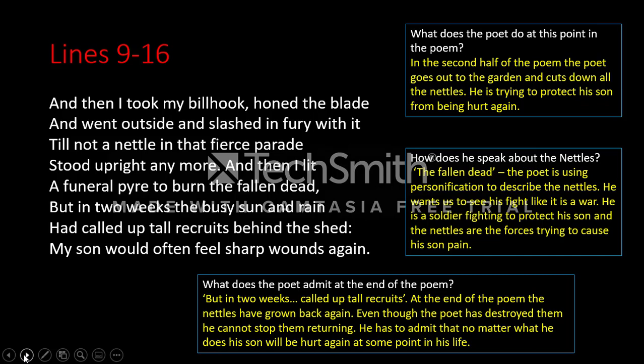"My son would often feel sharp wounds again." We'll come back to that in a second as well. So make sure you have your notes on those. Those are some key techniques there. We have the military language and personification, all going on here again.